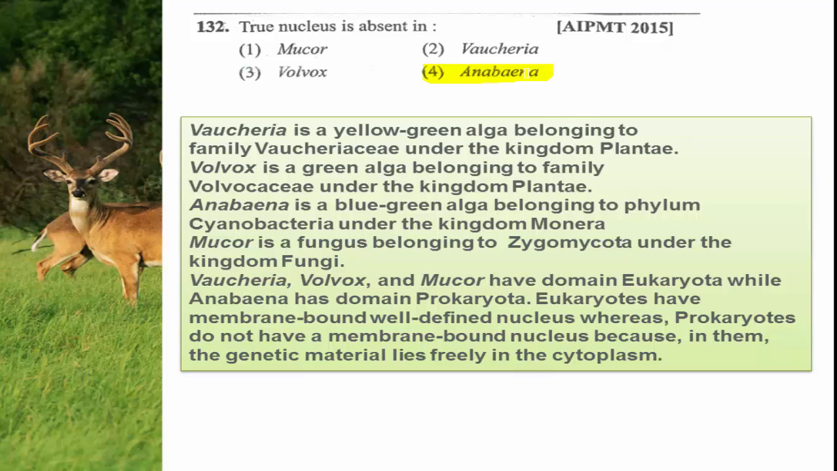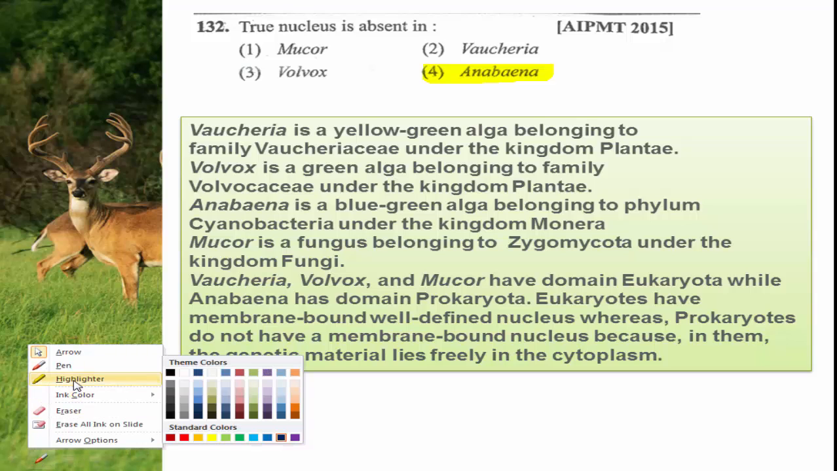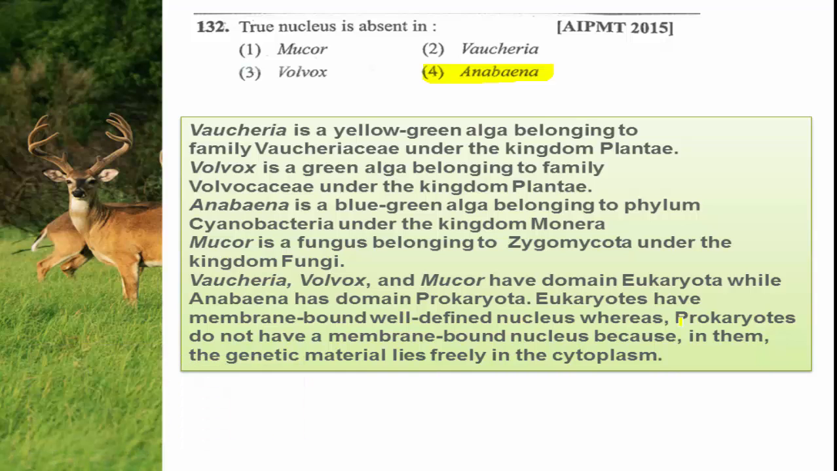Even though they are commonly called blue-green algae, that is just a comparison. But all the members of cyanobacteria belong to kingdom Monera. The kingdom Monera includes prokaryotic organisms and prokaryotes do not have a membrane bound nucleus. As a result, the cytoplasm contains the genetic material.